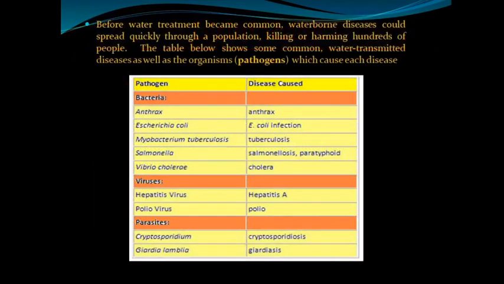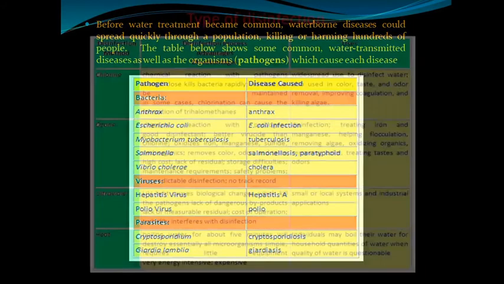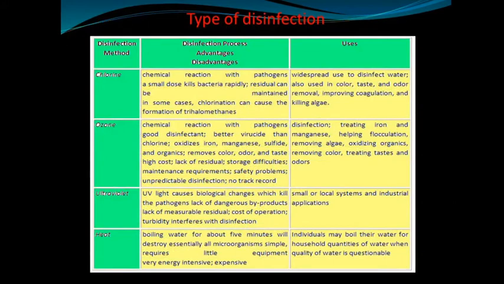You can see these are the pathogens and the diseases they cause. These are the different pathogens, viruses, which cause diseases like polio, hepatitis, tuberculosis and cholera. These are the different methods of disinfection: chlorination, ozonation, UV radiation, and boiling of water.